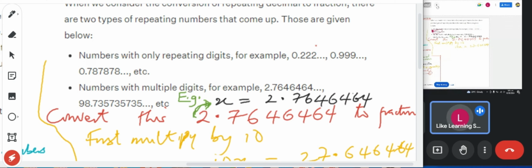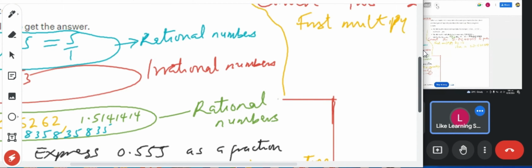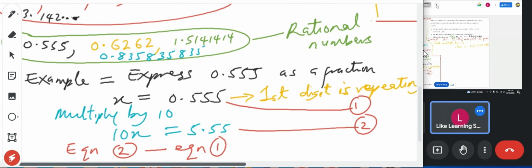By the way, for 0.222, just a quick reminder, what will you multiply by? I'll multiply by 10, because the repeating digit is the first digit. For 0.9, you multiply by 10 and then you'll be able to get it, just like we did for this question on the right hand side.